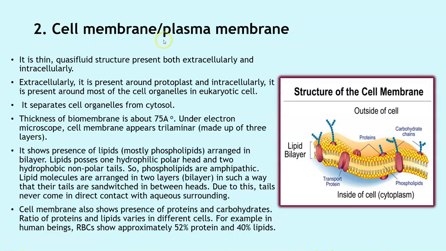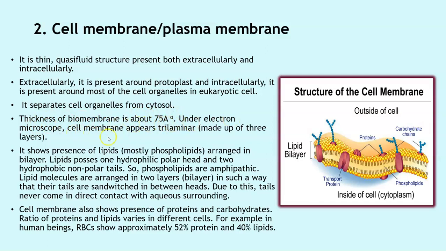Now students, let us see about the cell membrane or the plasma membrane. It is a thin, quasi-fluid structure present both extracellularly and intracellularly. Extracellularly, it is present around the protoplasm, and intracellularly, it is present around the cell organelles in eukaryotes. So it basically surrounds the cell. It separates the cell organelles from the cytosol. Thickness of the biomembrane is about 75 angstroms.